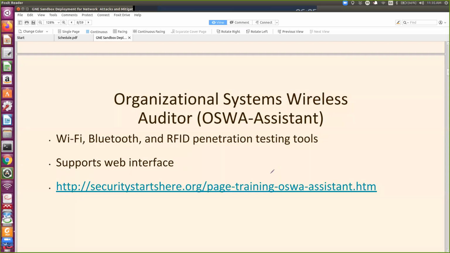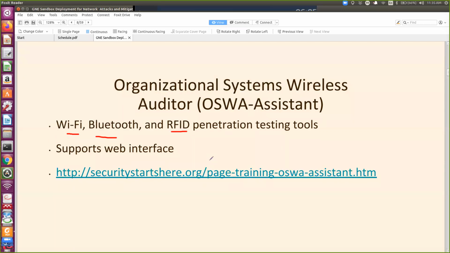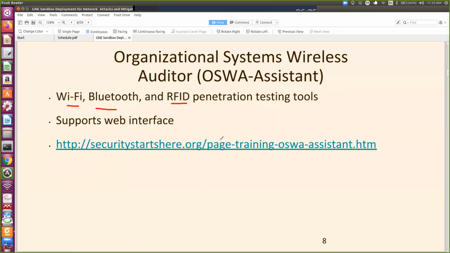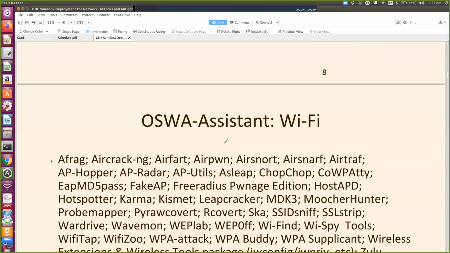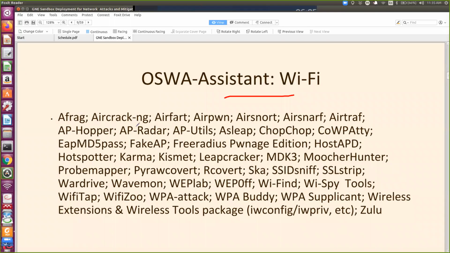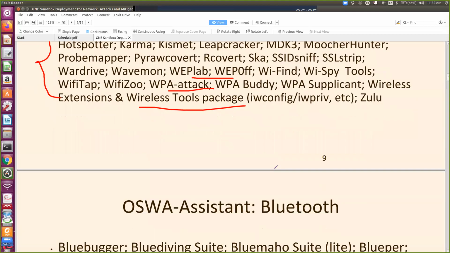So this is another tool to check the vulnerability among your wireless services like Wi-Fi, Bluetooth, radio frequency ID, a penetration testing tool, OSWA assistant. Under Wi-Fi, it has many tools like access point radar, AP utils, and many other sub tools available. Using these tools, one can find the vulnerability among the wireless systems.